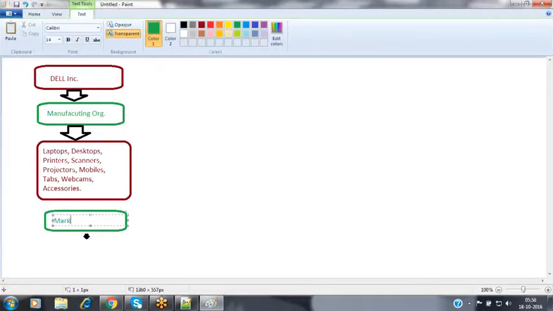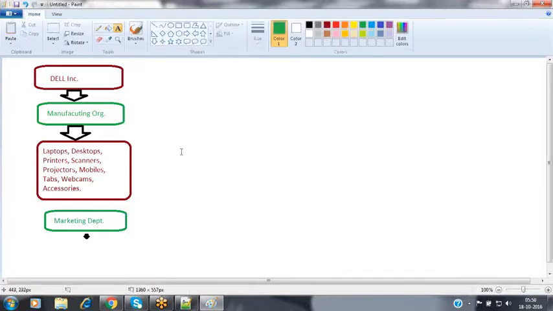So now when coming to the organization, they have a marketing department. In that marketing department, they have a few people who know how to promote our organization's products with different approaches in different locations. Nothing but we are not using only advertisements in all the areas. In some areas, I want to go with some advertisements. In some areas, I want to go with some other options also. So now how can we promote our products?